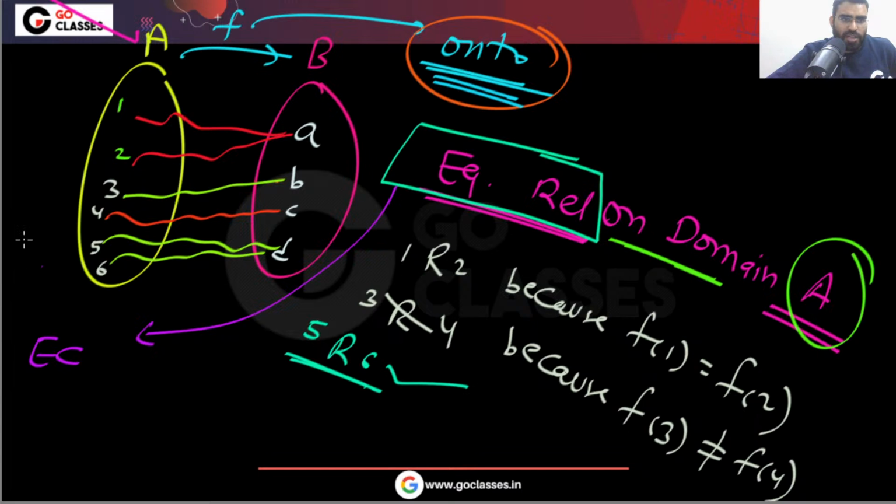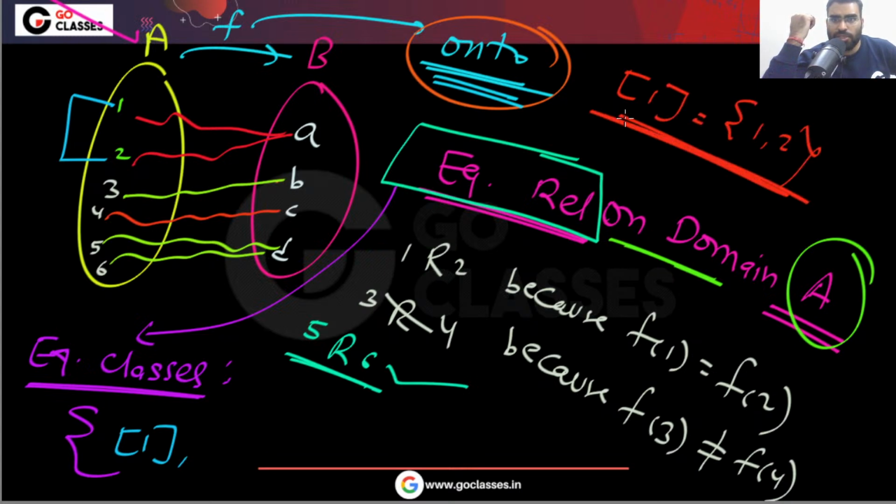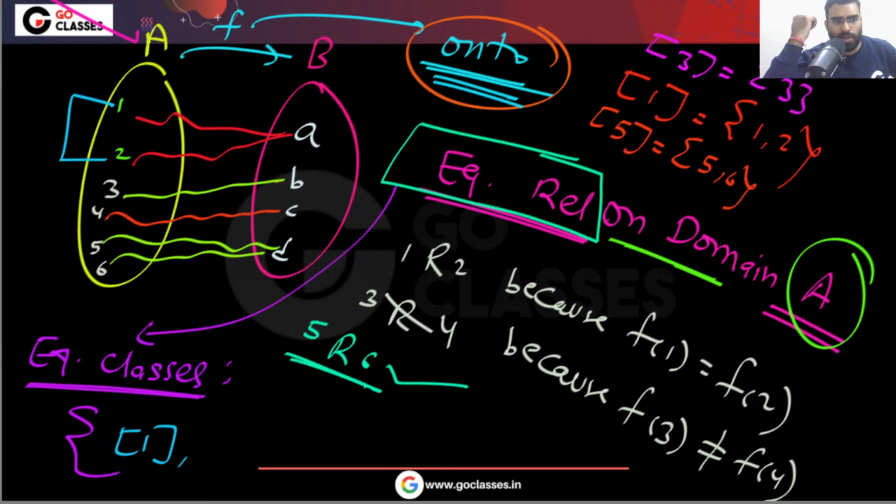Let me write them. What are the equivalence classes for this function? The equivalence classes will be three. One equivalence class: basically, these two people will create one equivalence class. This equivalence class is basically 1 comma 2. Similarly, these two people will create one equivalence class. This 5, that is basically 5 comma 6. These two people will also create one equivalence class. And this person will create another equivalence class in which it will be the only one.